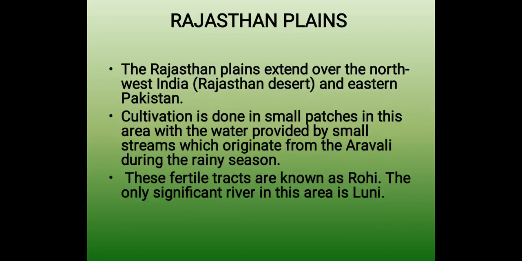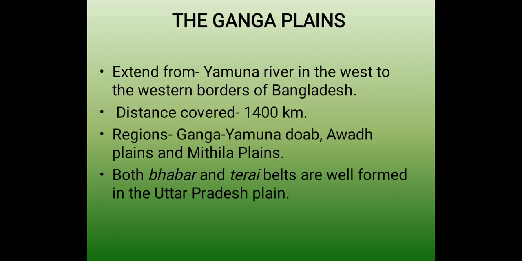Now we will talk about the Rajasthan plains. The Rajasthan plain extends over northwest India and eastern Pakistan. Cultivation is done in small patches in this area with the water provided by small streams which originate from the Aravallis during the rainy season. These fertile tracts are known as Rohi. The only significant river in this area is the Loni.